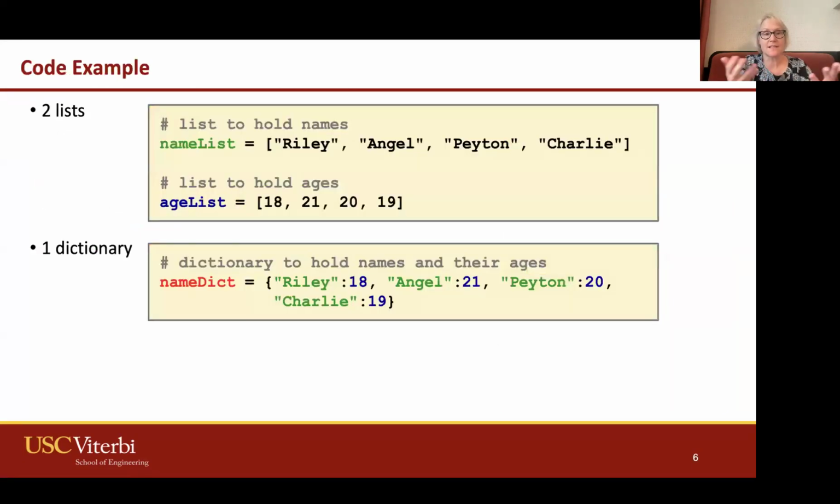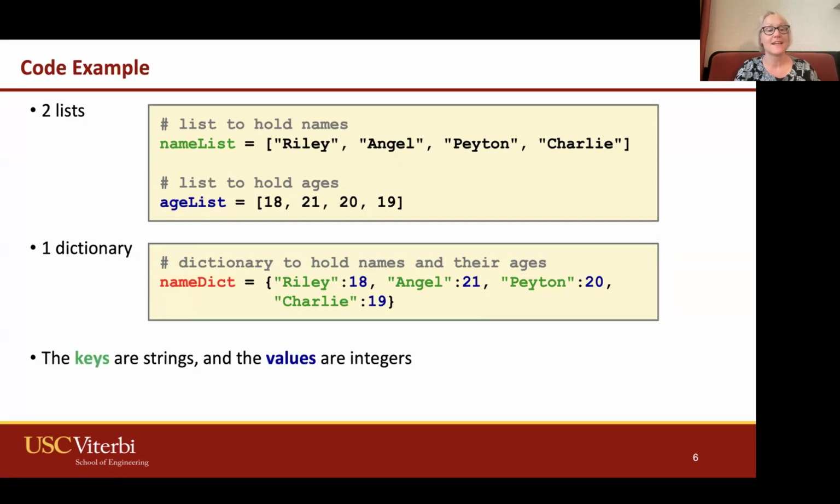So these two lists that we had before, name list and age list, now we just put them into one dictionary. And so this is what it looks like now, where we have the curly braces, and then the names become our keys, and then the values are the ages. So we have our keys and our values. You can see that in this code right here. We've got Riley is 18, Angel's 21, Peyton is 20, and Charlie is 19. And notice that the keys are strings. So our keys, we've decided are strings, and our values are integers.